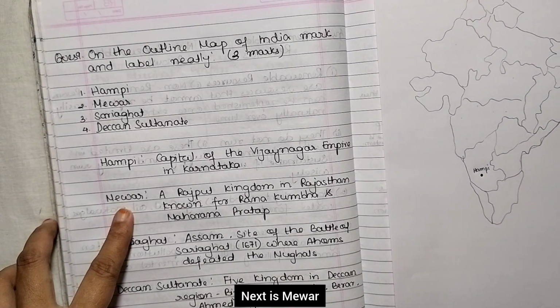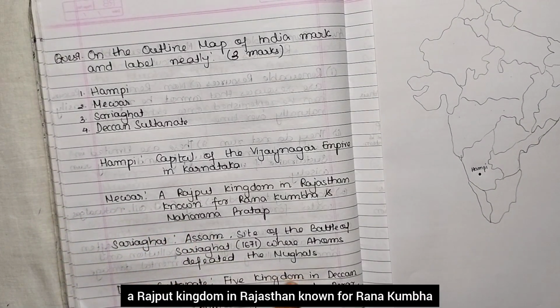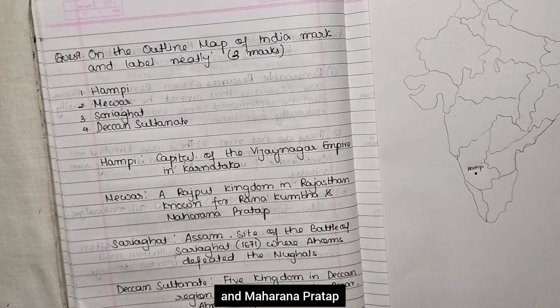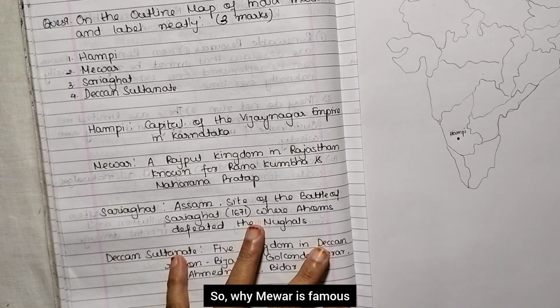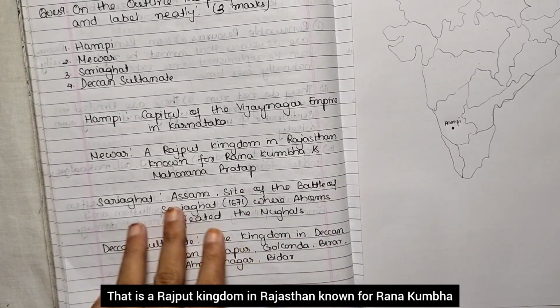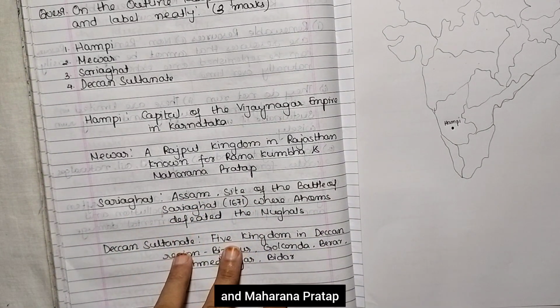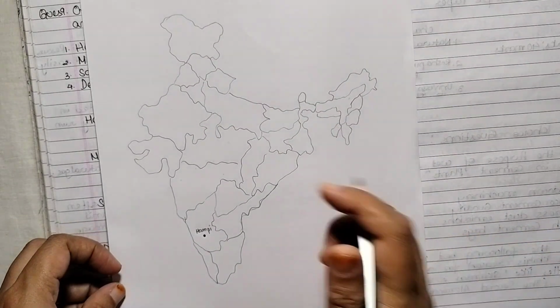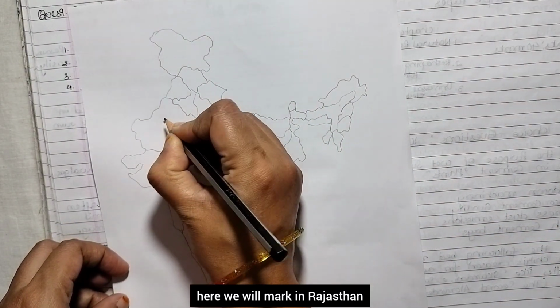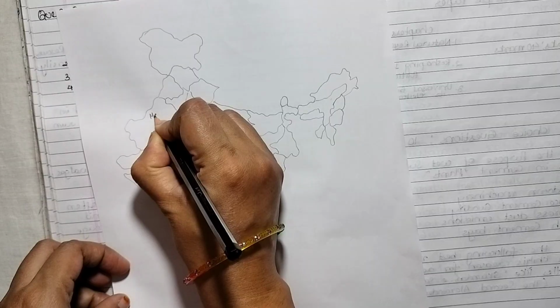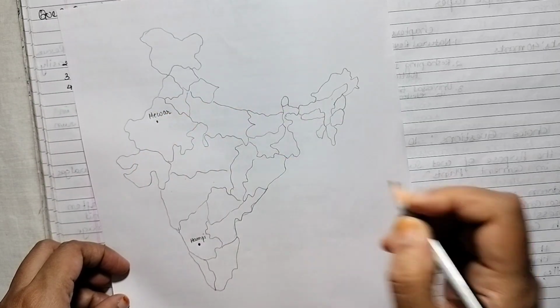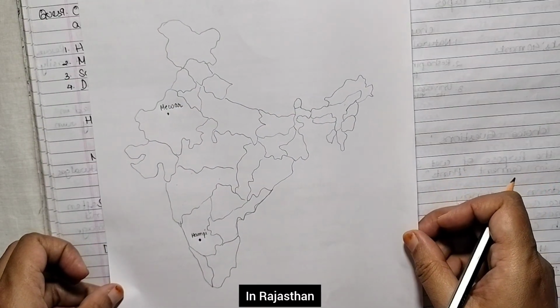Next is Mewar, a Rajput kingdom in Rajasthan known for Rana Kumbha and Maharana Pratap. So why Mewar is famous? That is a Rajput kingdom in Rajasthan known for Rana Kumbha and Maharana Pratap. So here we will mark in Rajasthan the Mewar. Okay, in Rajasthan.